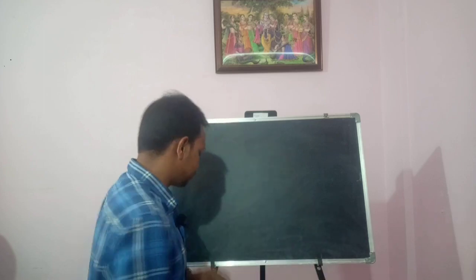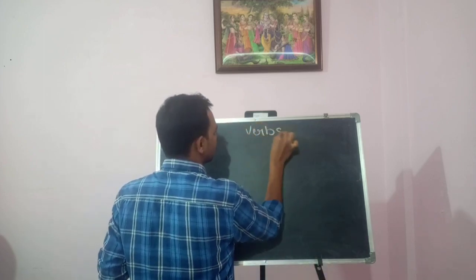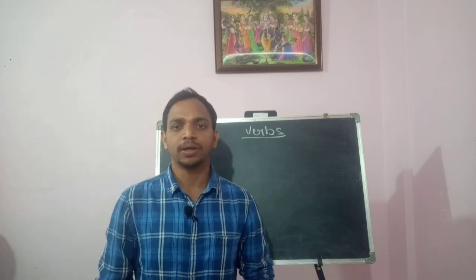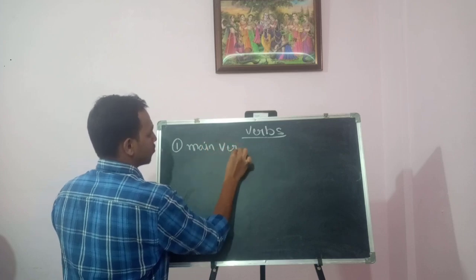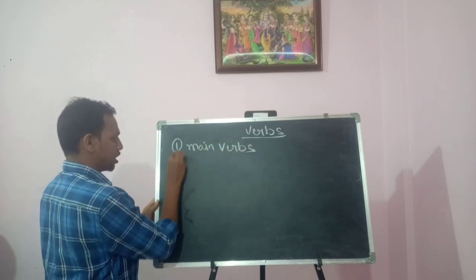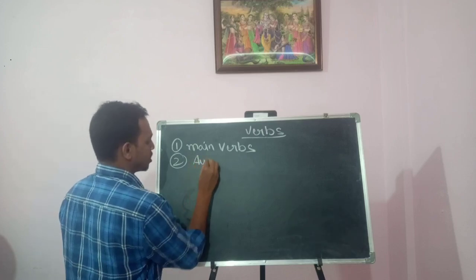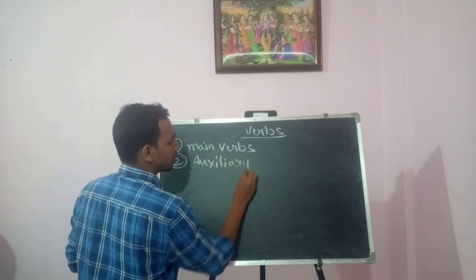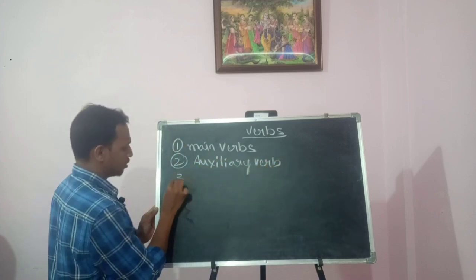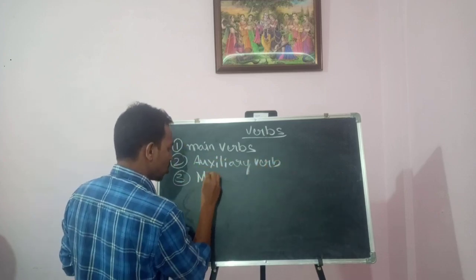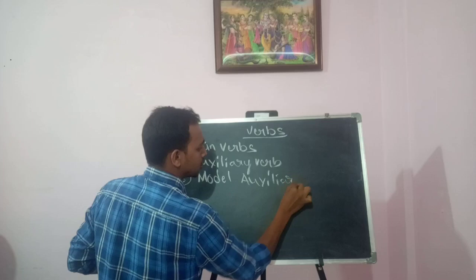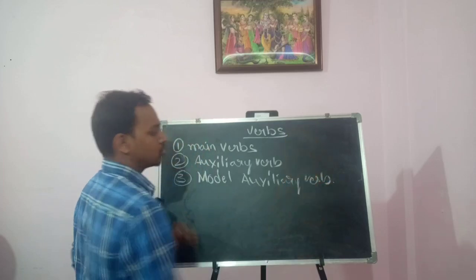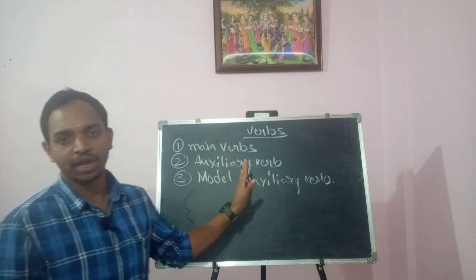So firstly, verbs are of three types. First one is main verbs, second one is auxiliary verbs, and the third one is modal auxiliary verbs. These are the three types of verbs.